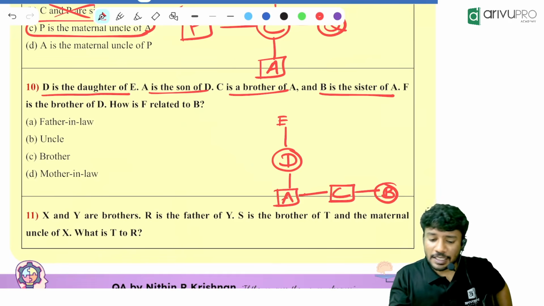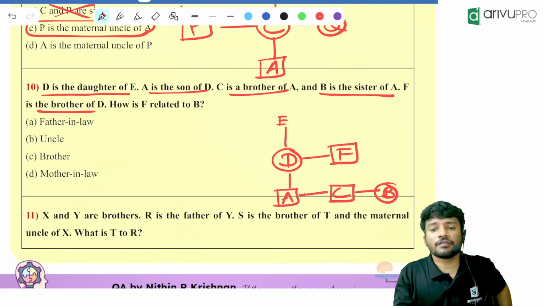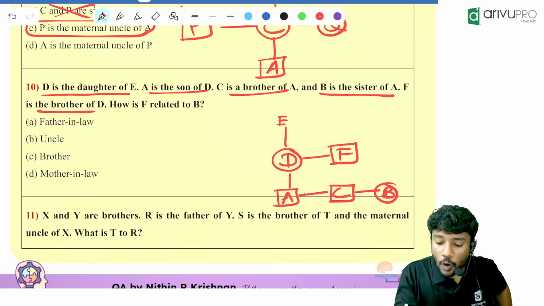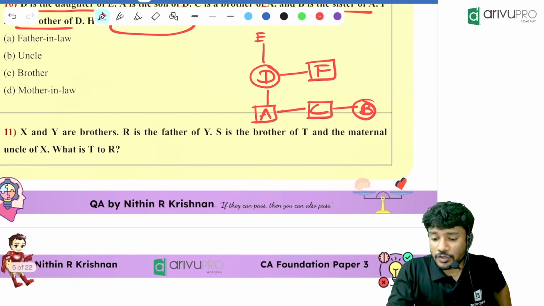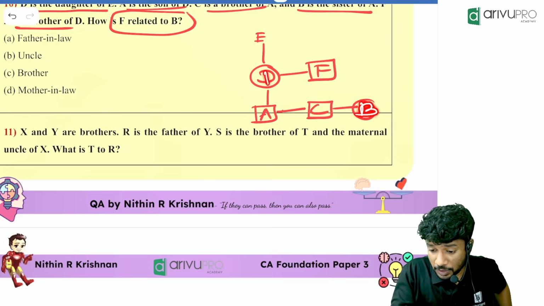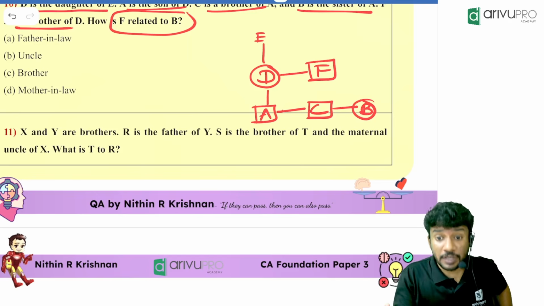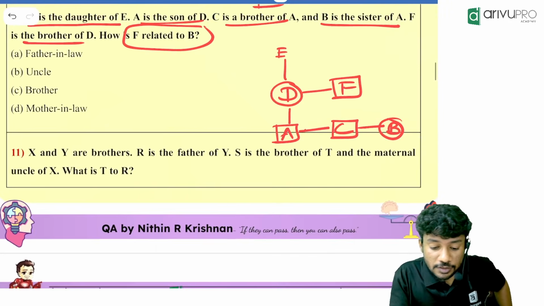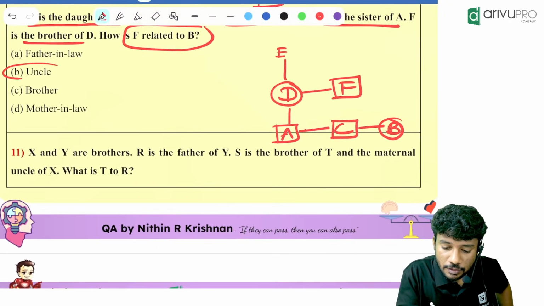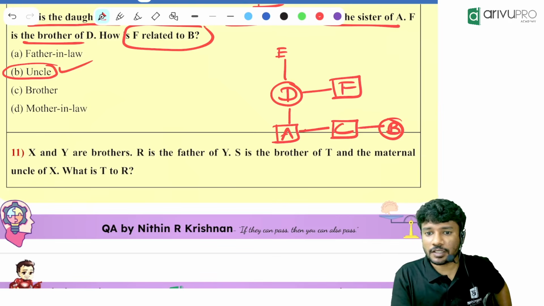Then what is given? F is the brother of D. How is F related to B? Very easy question. B has a mother, her name is D. And that mother has a sibling, his name is F. So that brother will be your uncle. So the answer is option B. Done.